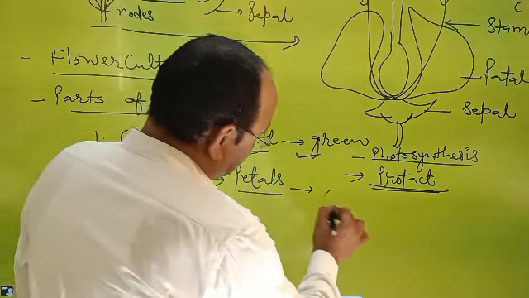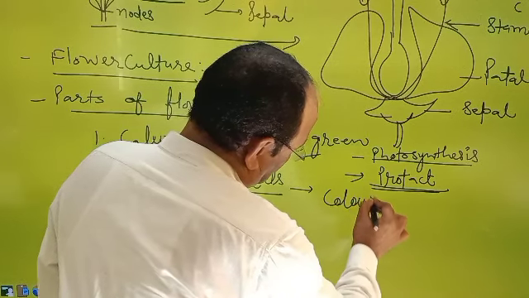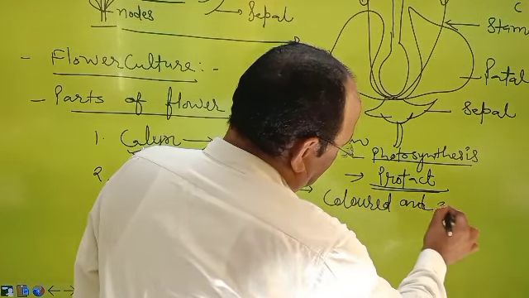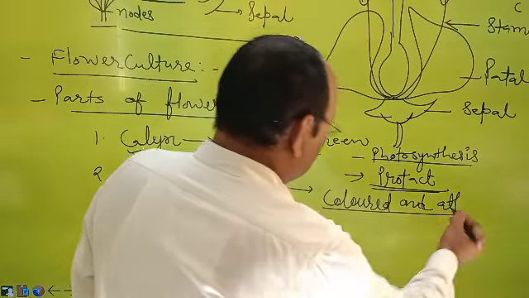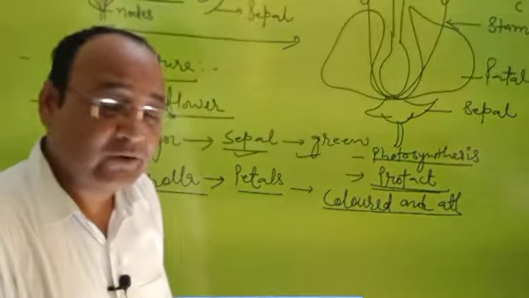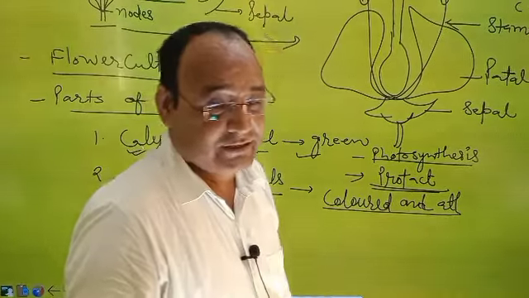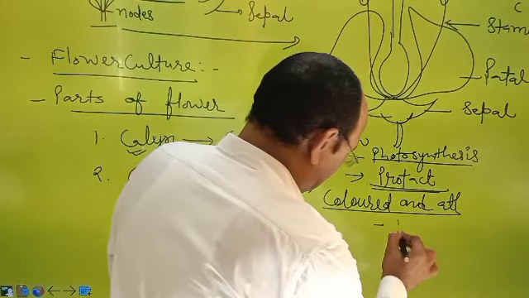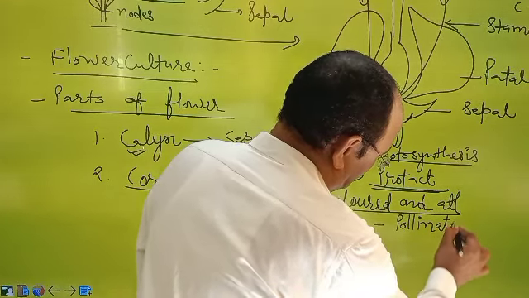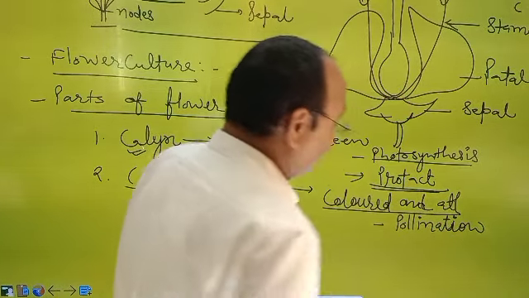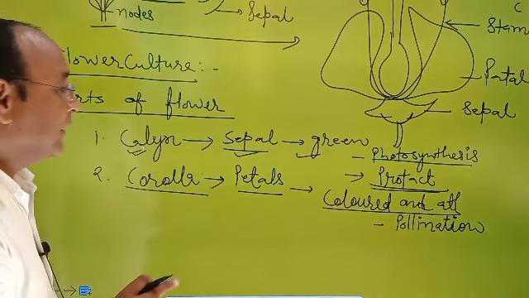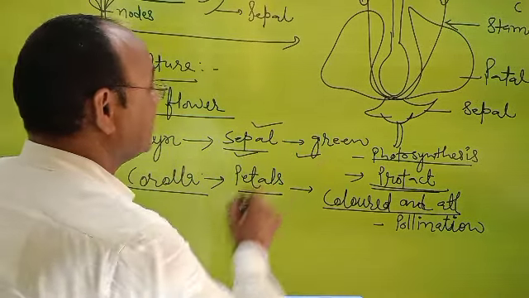Generally petals are colored and attractive. So petals are colorful, attractive with nectar glands, so that helps in pollination.